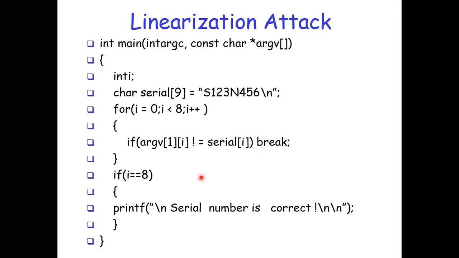If all 8 characters are correct, we say the serial number is correct. So the program checks one character at a time, and if a character is not correct, it breaks the loop. It exits as soon as an incorrect character is found.